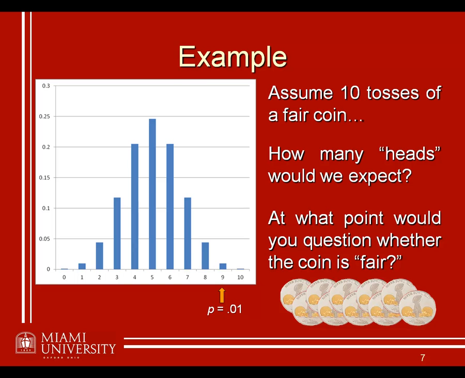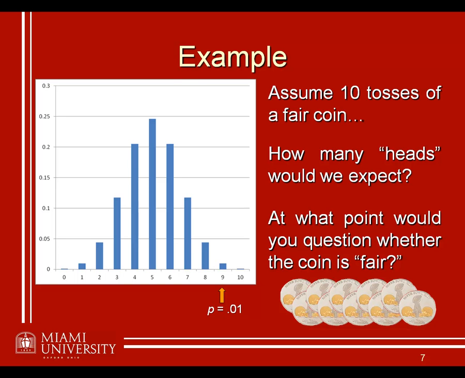So say you have your roommate's coin. Your research hypothesis is that this is an unfair coin. In other words, you think that the probability of getting heads is not 50-50 with this coin. So you flip the coin 10 times. Now, what do you expect to find if the null hypothesis is true? Well, if the null hypothesis is true, this is a fair coin, and so you're going to expect to find 5 heads coming up.